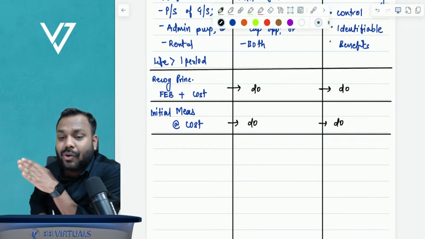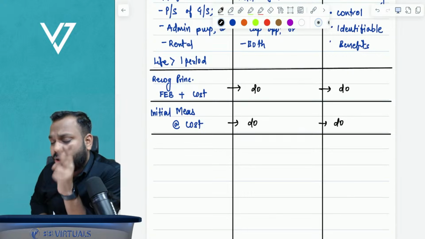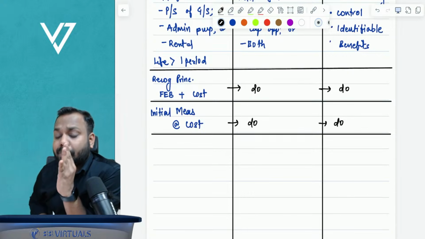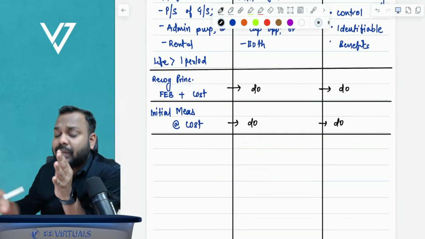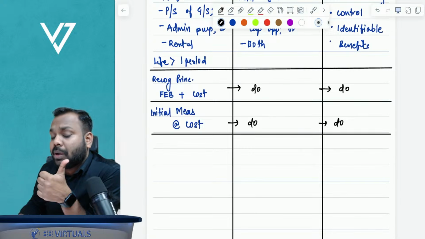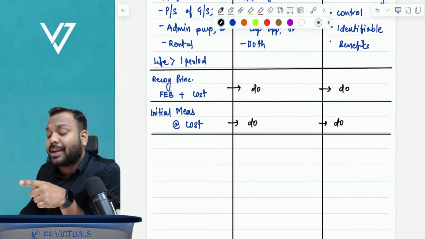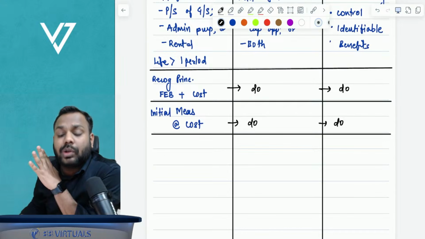What is the meaning of cost? Purchase price plus non-refundable taxes minus trade discounts or rebates, plus borrowing cost under IAS 23, that is borrowing cost on qualifying assets, plus any directly attributable cost incurred to bring the asset to the intended location and condition, plus present value of decommissioning, removal or restoration costs.